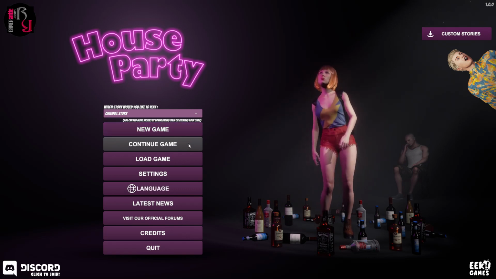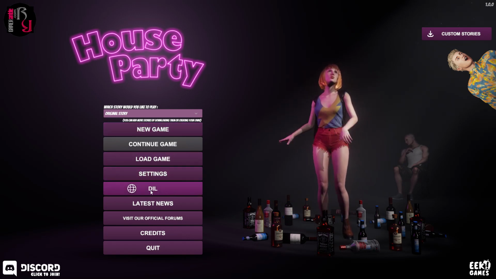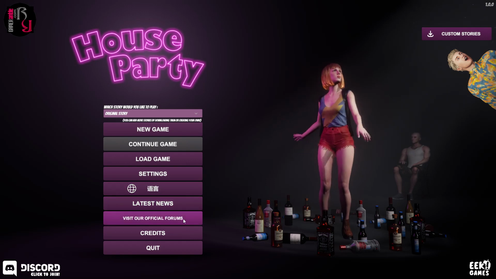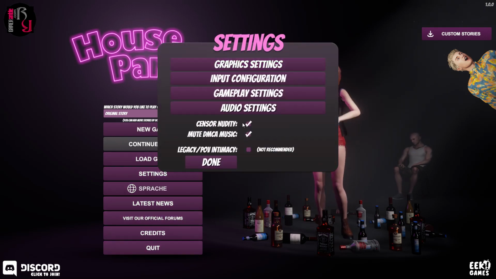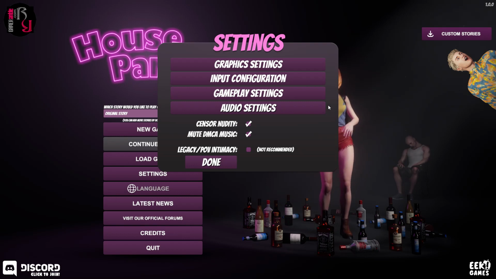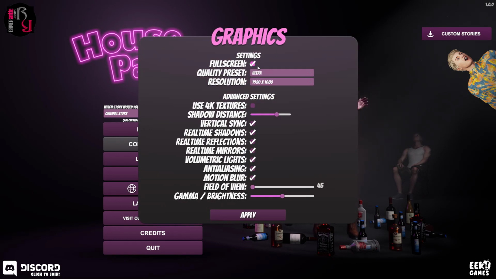So we've got new game, continue game, load game, settings. I'm assuming this is language, latest news, official forums, credits, and quit. In the settings, we can censor nudity and mute DMCA music. Should mention this is a mature game, so no under 18s unfortunately. Graphics set to full screen, quality presets, resolution, and also some advanced settings such as using 4K textures and so on.